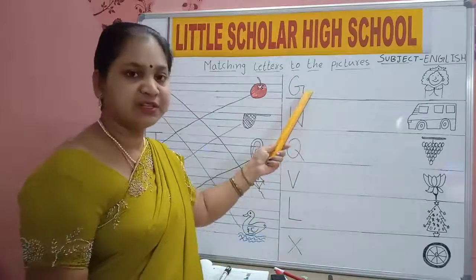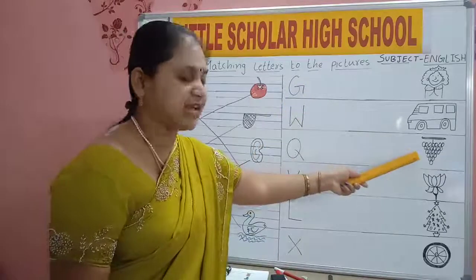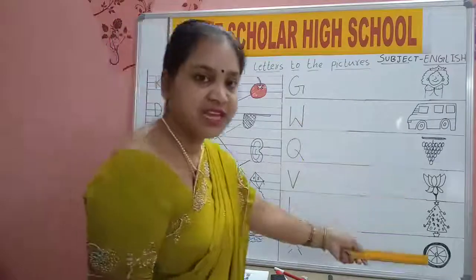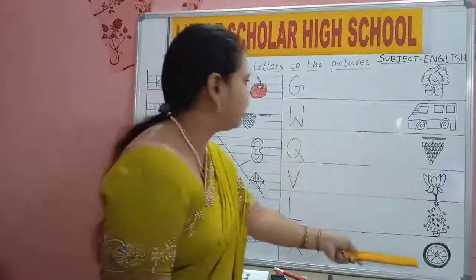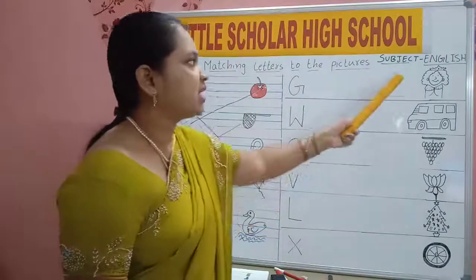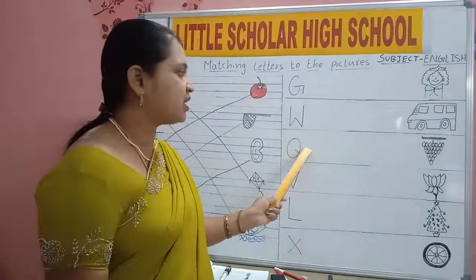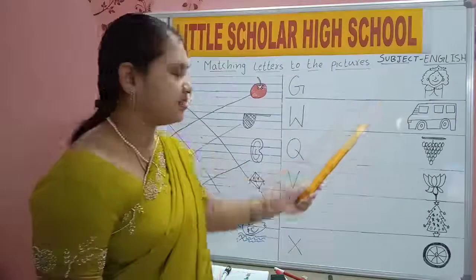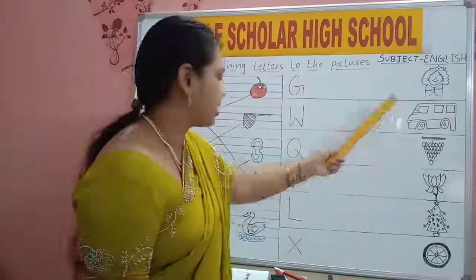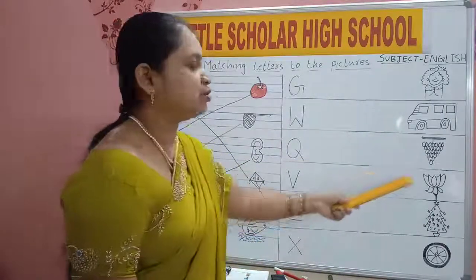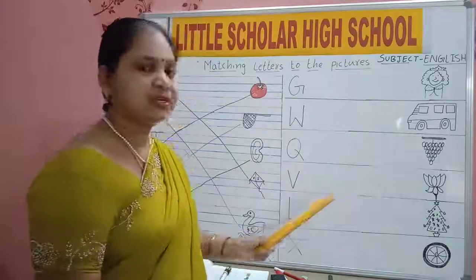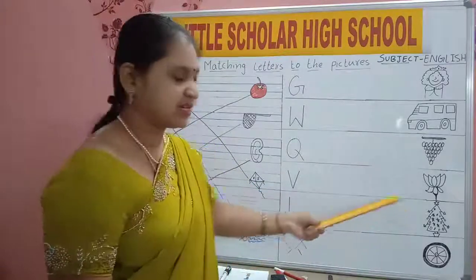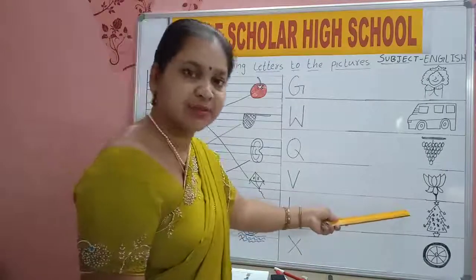Again, now G for grapes. W for wheel. Q for queen. V for van. L for lotus. X for Xmas.